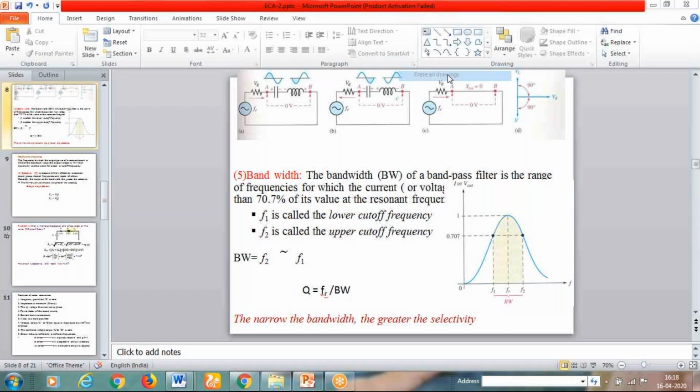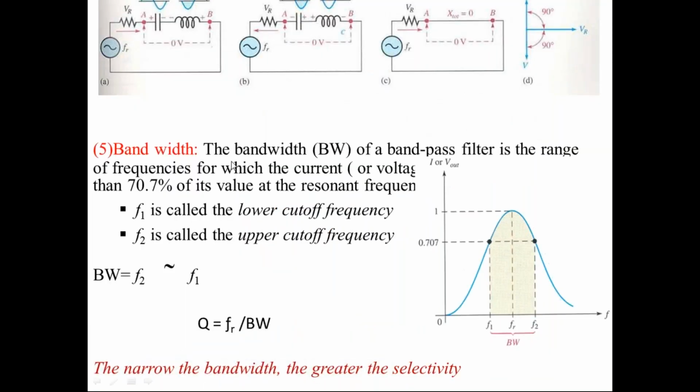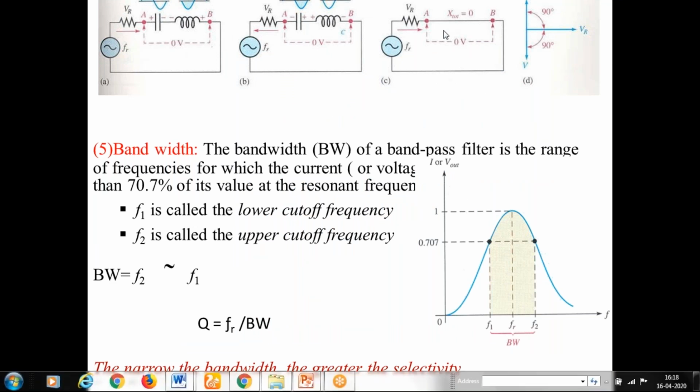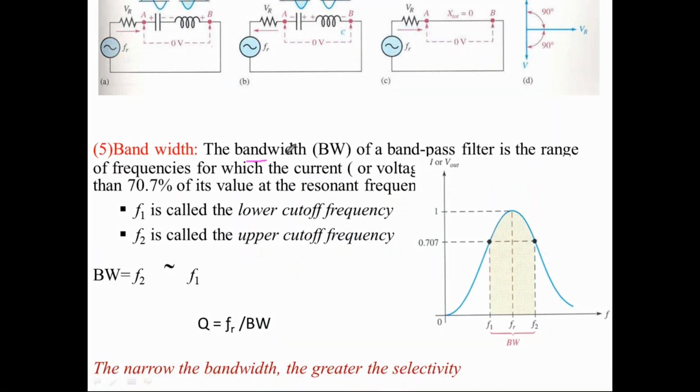The next factor to understand the concept of resonance is bandwidth. You know about the term bandwidth in the case of our internet connection or radio signals, right?